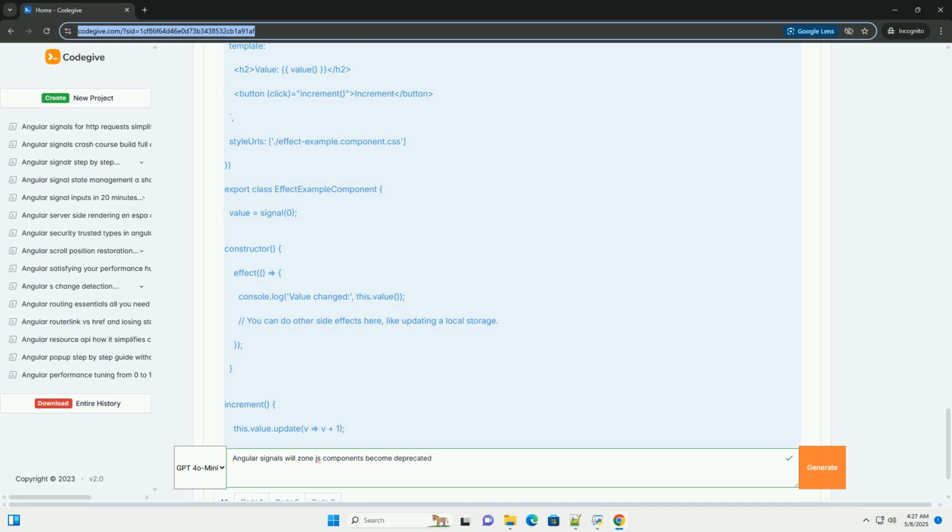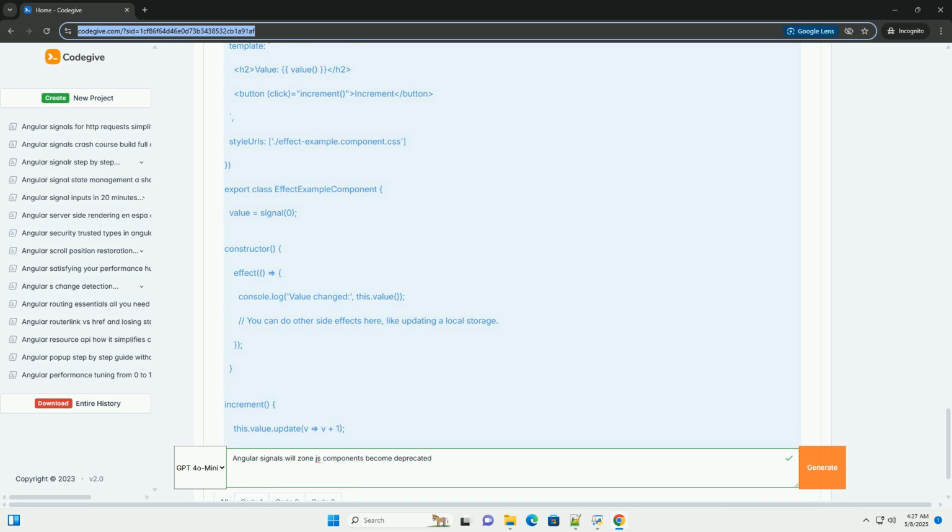Signals as a potential zone.js replacement. Signals offer a more fine-grained, explicit, and predictable change detection mechanism. Instead of blindly running change detection on every asynchronous operation, signals allow you to selectively trigger updates only when specific data values change. The idea is that by using signals, Angular can potentially reduce or even eliminate the need for zone.js entirely. This could lead to improved performance. Fewer unnecessary change detection cycles result in faster and more efficient applications.